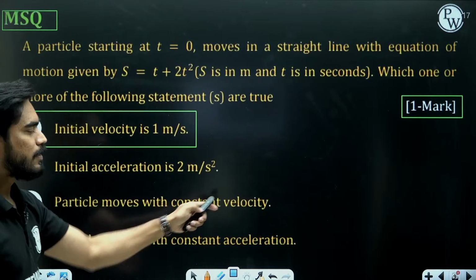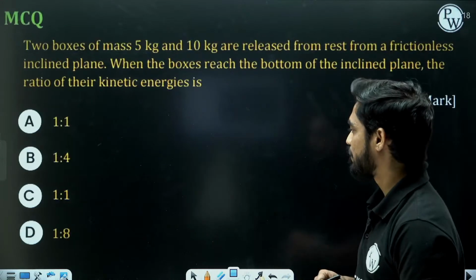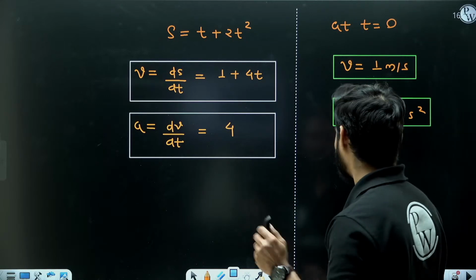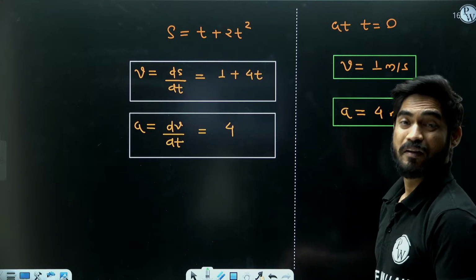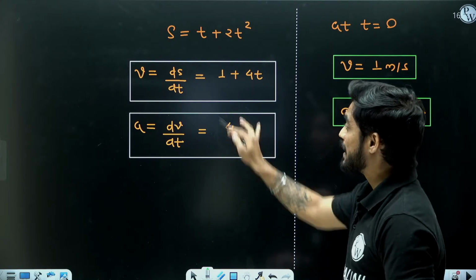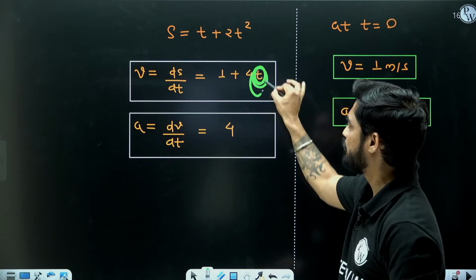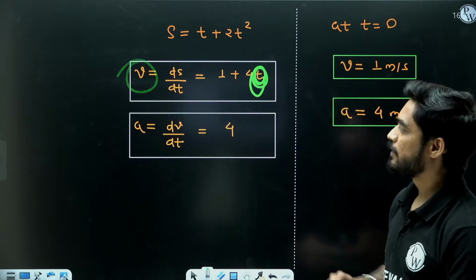Particle moves with constant velocity. Now does the particle move with constant velocity? No, because we have acceleration, right? So the particle will not move with constant velocity. At different values of time, we are going to get different velocities. So it does not move with constant velocity.